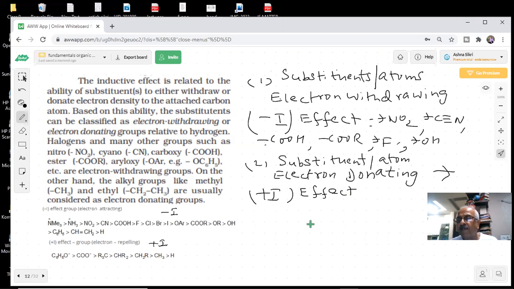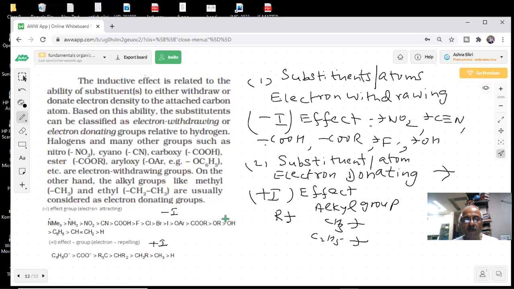So if something is negative, what will happen? It will take the electron or give the electron? Negative means it is more negative, so it will try to give the electrons. And all the R groups, alkyl groups, have a plus I effect. These are your methyl, ethyl. So these groups will give a plus I effect.